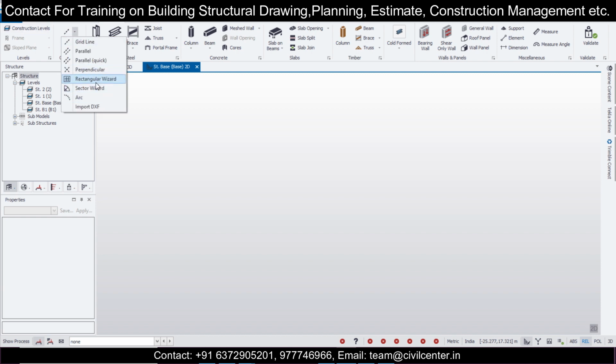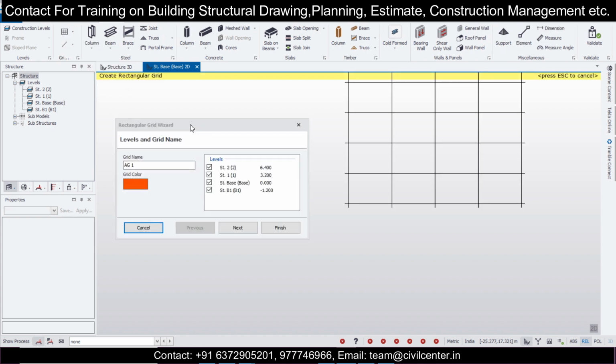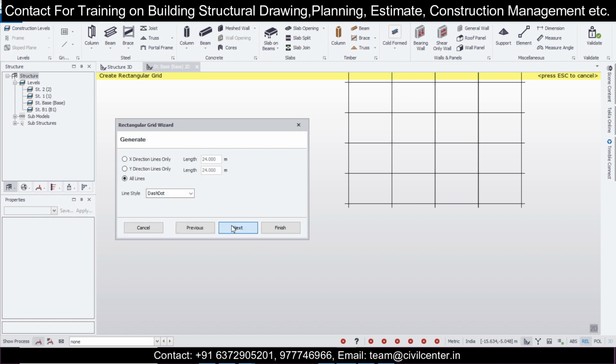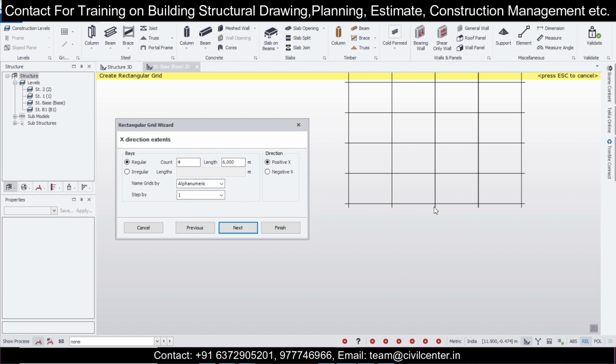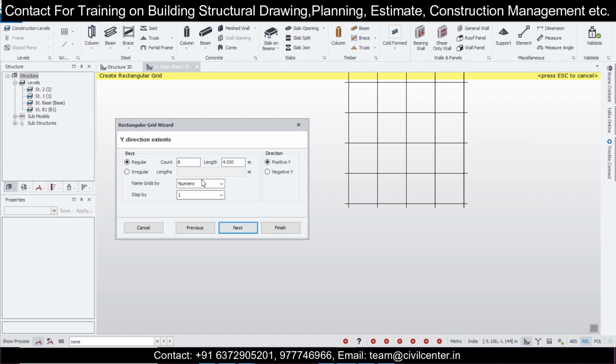In this case we'll create the file in the rectangular wizard. Here I'll use the rectangular wizard, and then I'll just create grids in all the directions. After this you can click next, and after that in the x-axis I'll have, let's say, 4 bays of length 4 meters, and in y also I'll have 4 bays of length 4 meters.